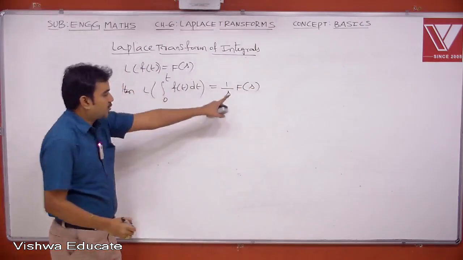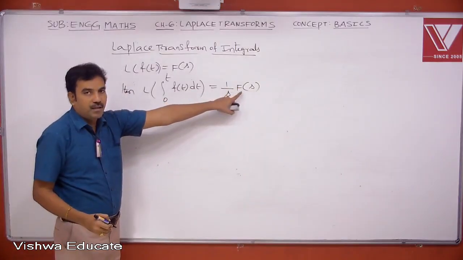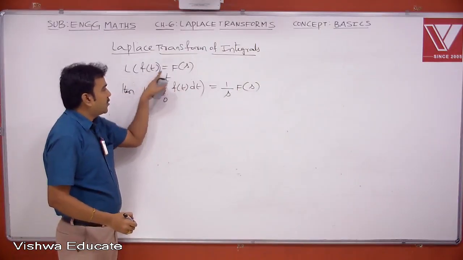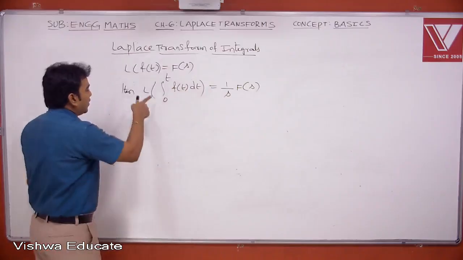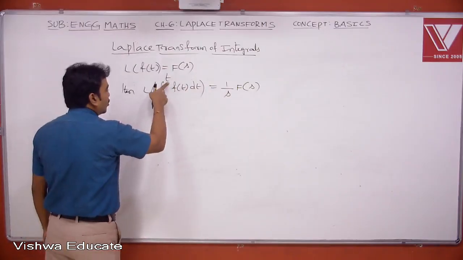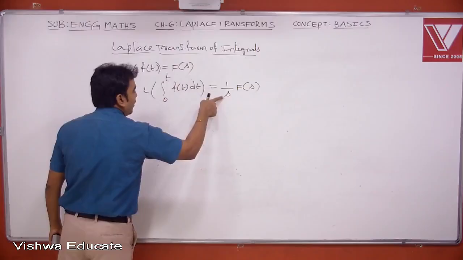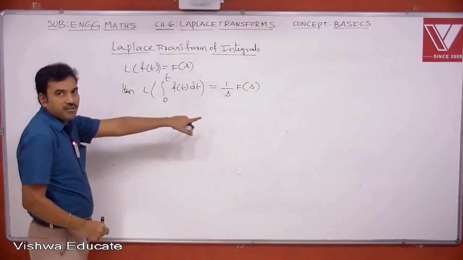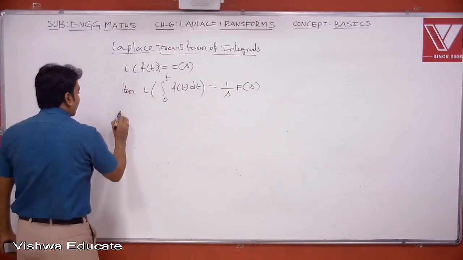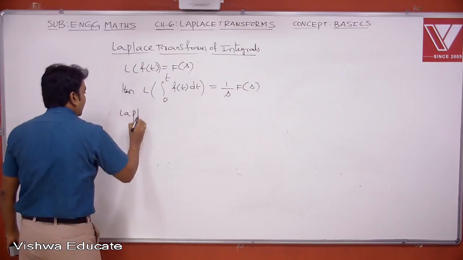So the answer is expressed in terms of F of s. The Laplace transform of small f is capital F. In that case, the Laplace transform of integral 0 to t f of t dt is 1 by s into F of s. Now we discuss Laplace transform of derivatives also.